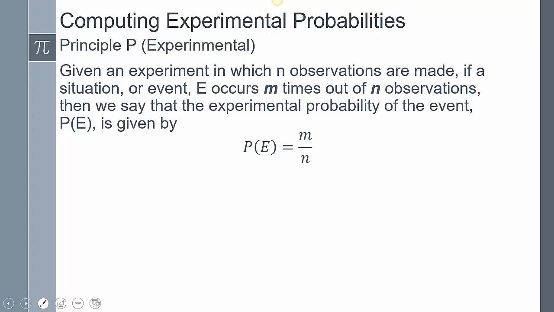So, computing experimental probability: given an experiment in which n observations are made, if a situation or event E occurs m times out of n observations, then we say that the experimental probability of the event, P of E, is given by m over n.